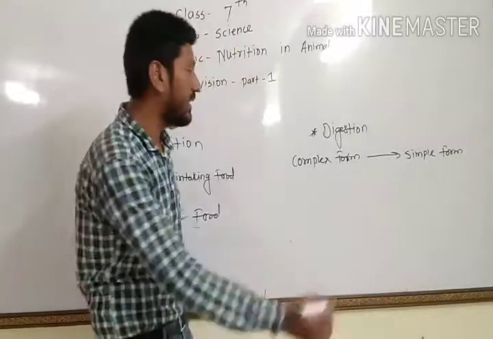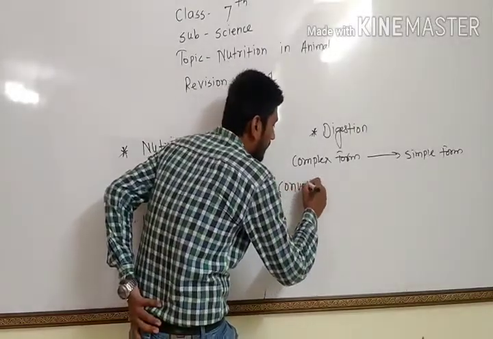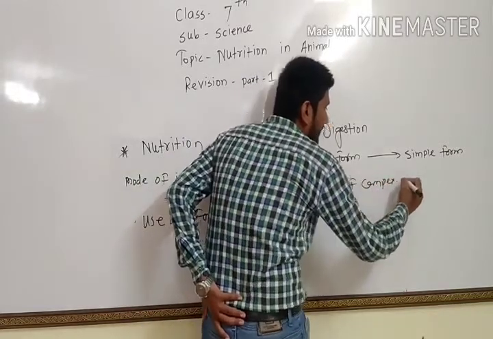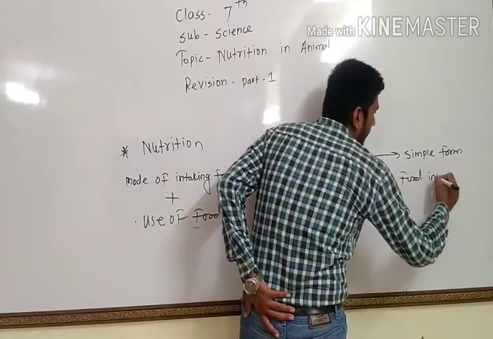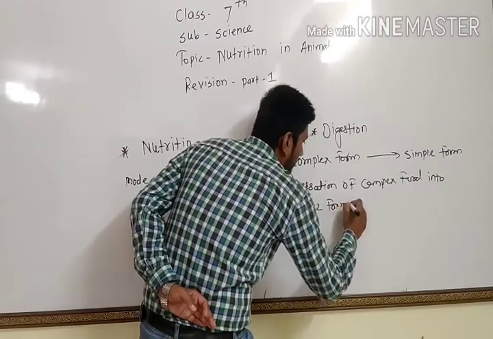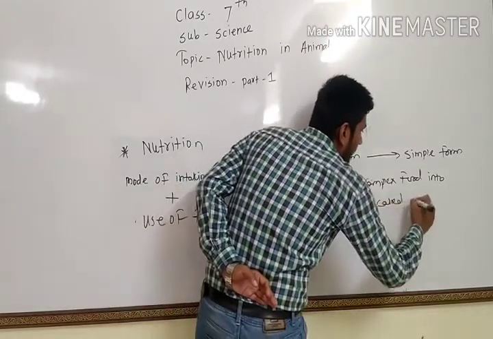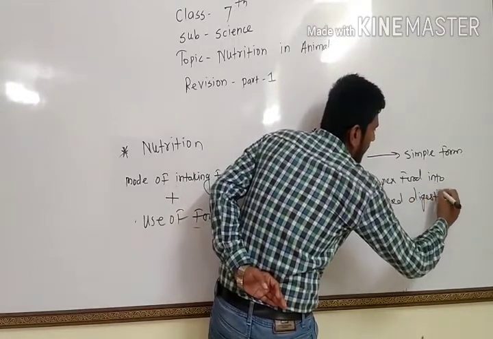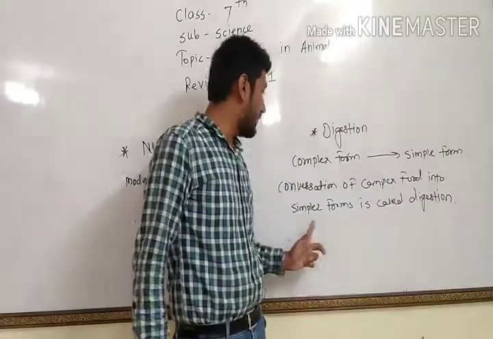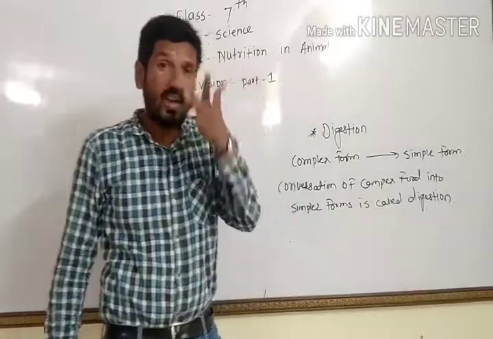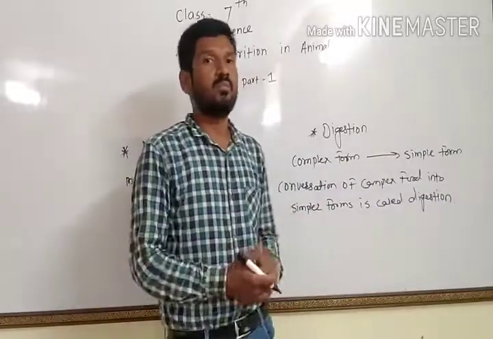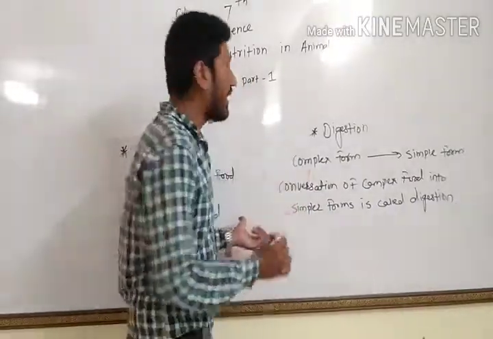What is digestion? Conversion of complex food into simpler form is called digestion. Simple, that's it. We can call it breakdown also: breaking down of complex substances into simpler substances. We call it digestion.